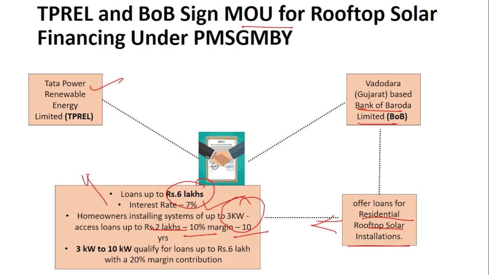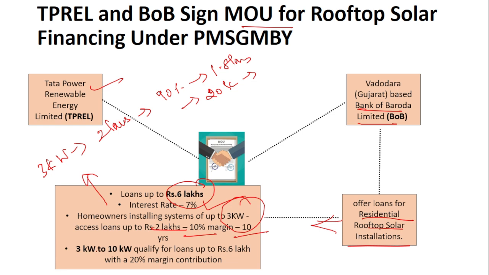Suppose to install a 3 kilowatt solar panel, 2 lakhs is required. In that case, a maximum of 90% can be taken as a loan, that is 1.8 lakh. The remaining 10% should be the margin, so 20,000 should be contributed by the customer.